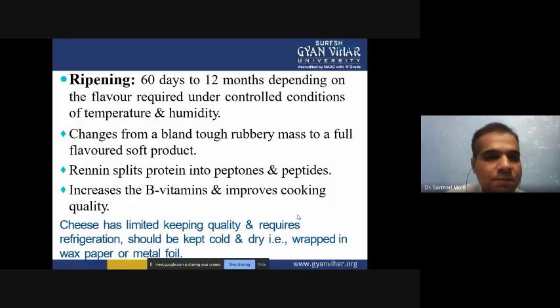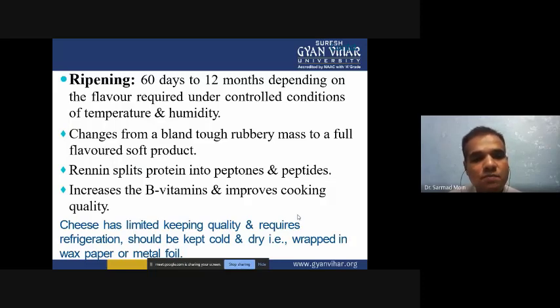Now ripening. Ripening time is 60 days to 12 months depending on the flavor required, under controlled conditions of temperature and humidity. These controlled conditions of temperature and humidity you have to provide according to the bacteria and molds. Bacteria can grow at 37 degrees centigrade, and if you are using mold, you have to maintain 28 degrees centigrade, and molds require more humidity compared to bacteria.